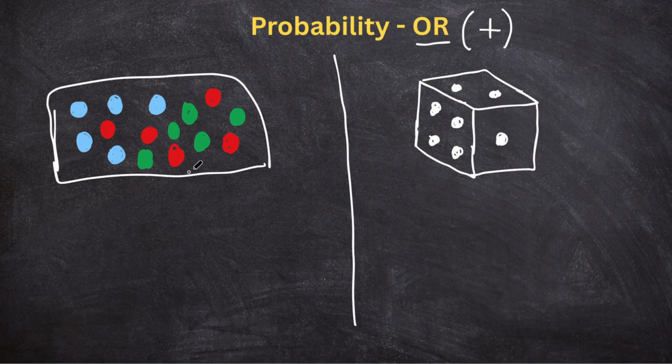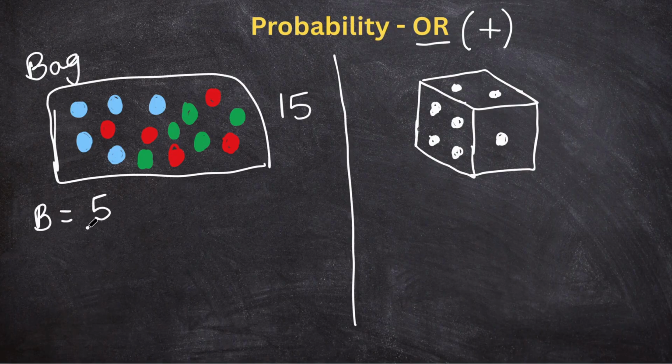So this you see here, let's say that it is a bag full of colorful balls or chocolates or magnets or whatever. Let's call it balls because it's the shortest of all of them. There are 15 balls in this bag in total. Now, if I was to ask you what is the probability of drawing a ball without looking inside and getting a blue, or it's also called drawing at random, the probability of getting a blue ball would be 5, because there are 5 blue balls, 1, 2, 3, 4, 5, over the total, which is 15.